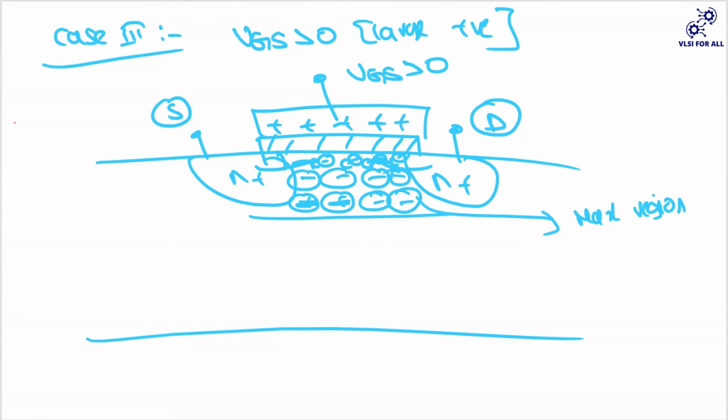So now your carriers will move from your source to drain through the diffusion, and you will get the electrons at the surface. Is it not attracting minority carriers from the body? See, if you think like that, your minority carriers will be like 1 in a million. So if it is there in bulk, you cannot get that from the bulk. That is why it will take the electrons from your source and drain. So that is what happens here.